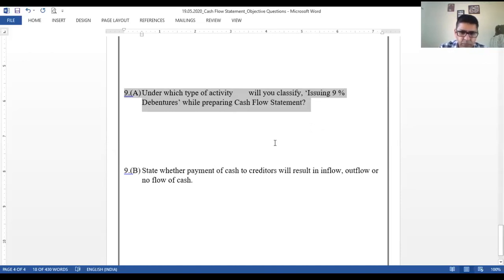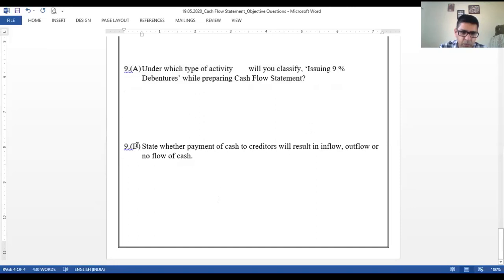Finally, state whether the payment of cash to creditors will result in inflow, outflow or no flow of cash. The word is payment of cash. So payment, it's very easy to get, it's outflow of cash.